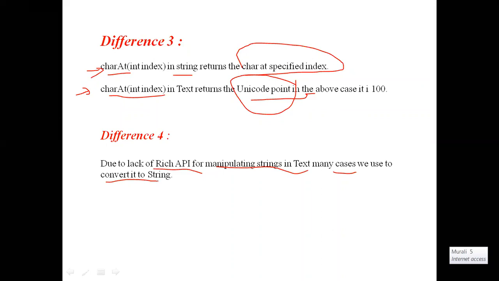That's why many times in the program we need to convert the Hadoop Text into a Java string by using the toString method.